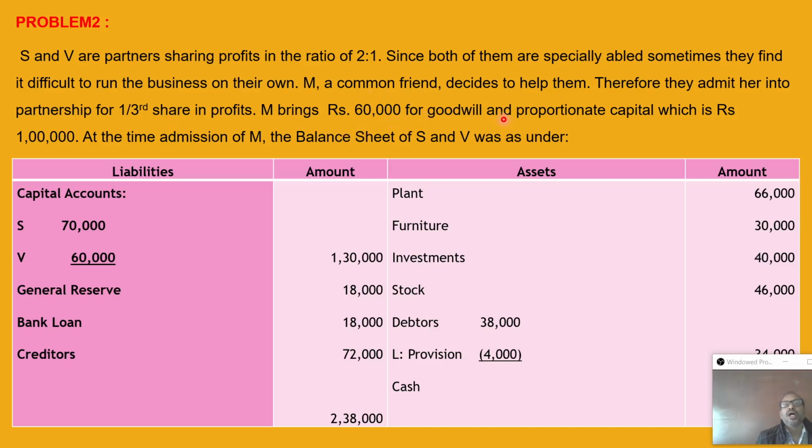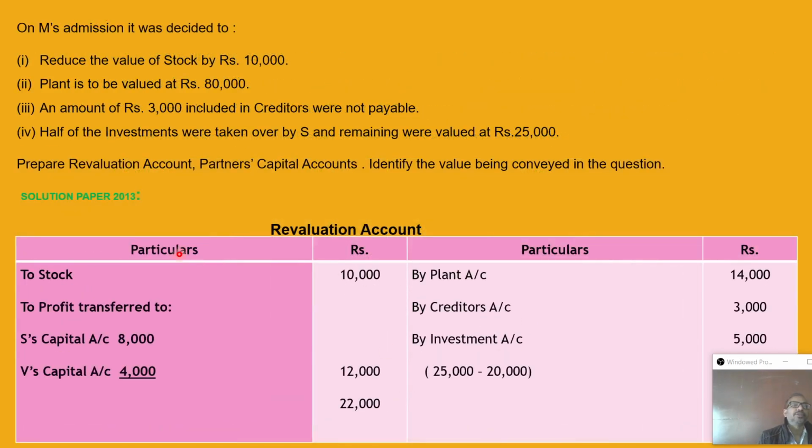So here, the adjustment of capital is excluded in the balance sheet. Both things are provided, capital as well as goodwill. This is the goodwill amount of 60,000 which the incoming partner brings, and 1 lakh capital also contributed. Other terms and conditions are there. This is the liability side, all are non-current: capital, reserve, loan, creditors. This side all are assets: fixed assets, current assets. Provision is there also. Now let's see the adjustments.